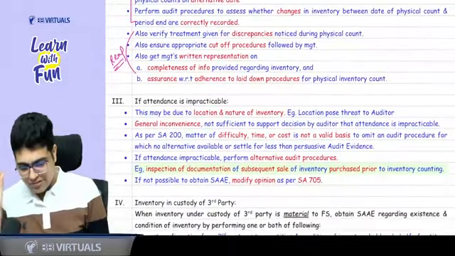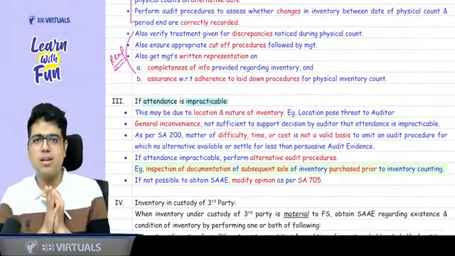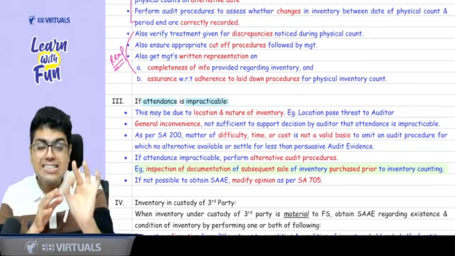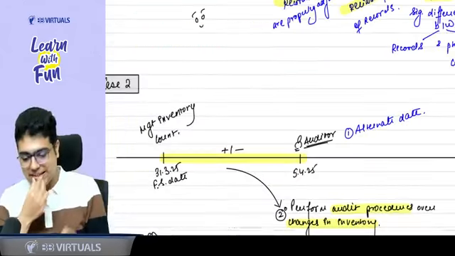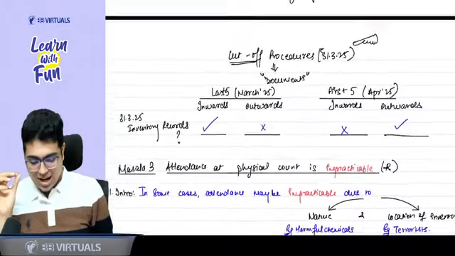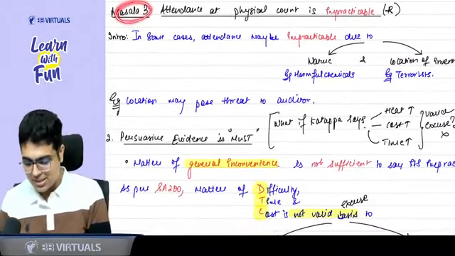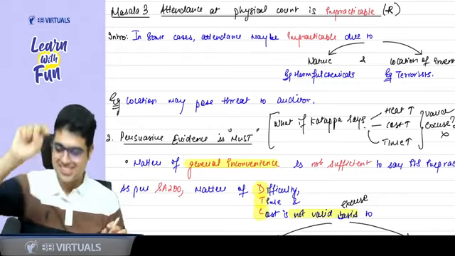Now comes the favorite case of ICAI, that is case number 3, that attendance is impracticable. I told you that we need to attend the inventory count unless it is impracticable. So now is the case of impracticability. Let's understand how to deal with an impracticable case. Okay? This is our case number 3, or you can say masala number 3. Are you people ready? Yes, sir.